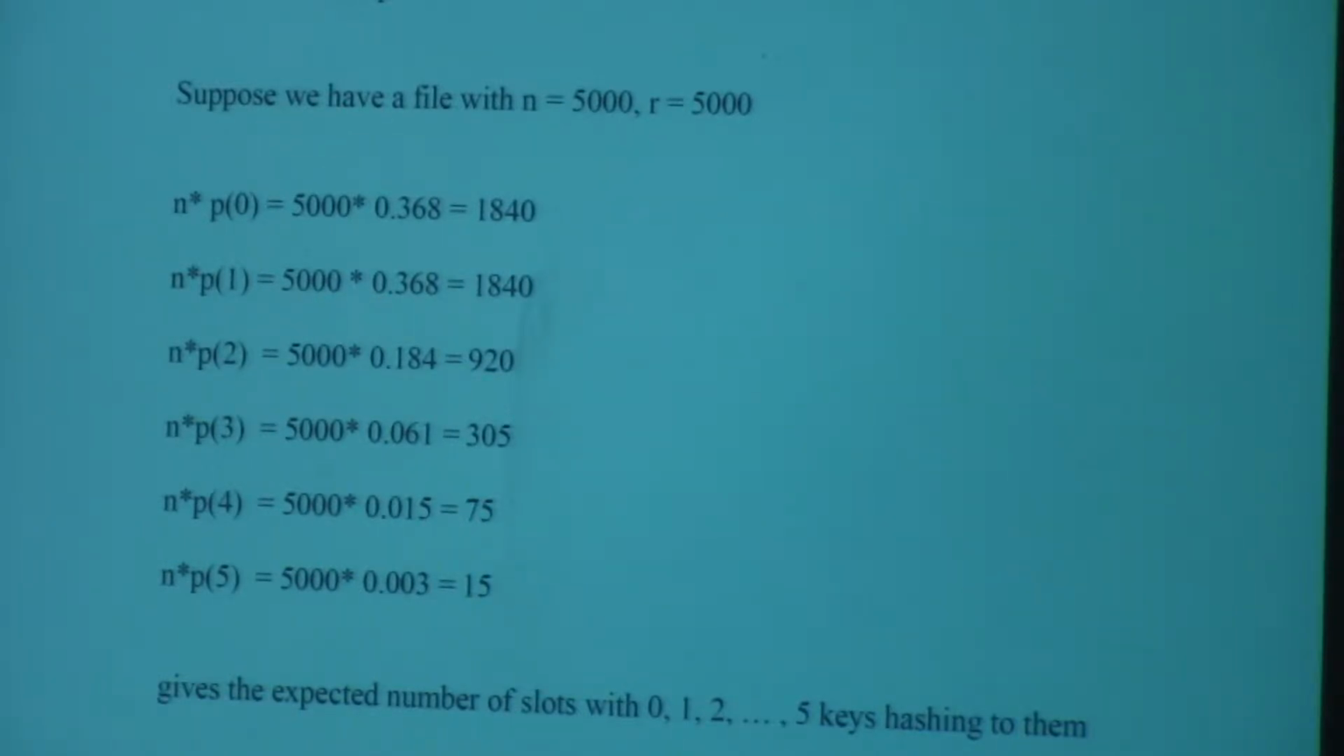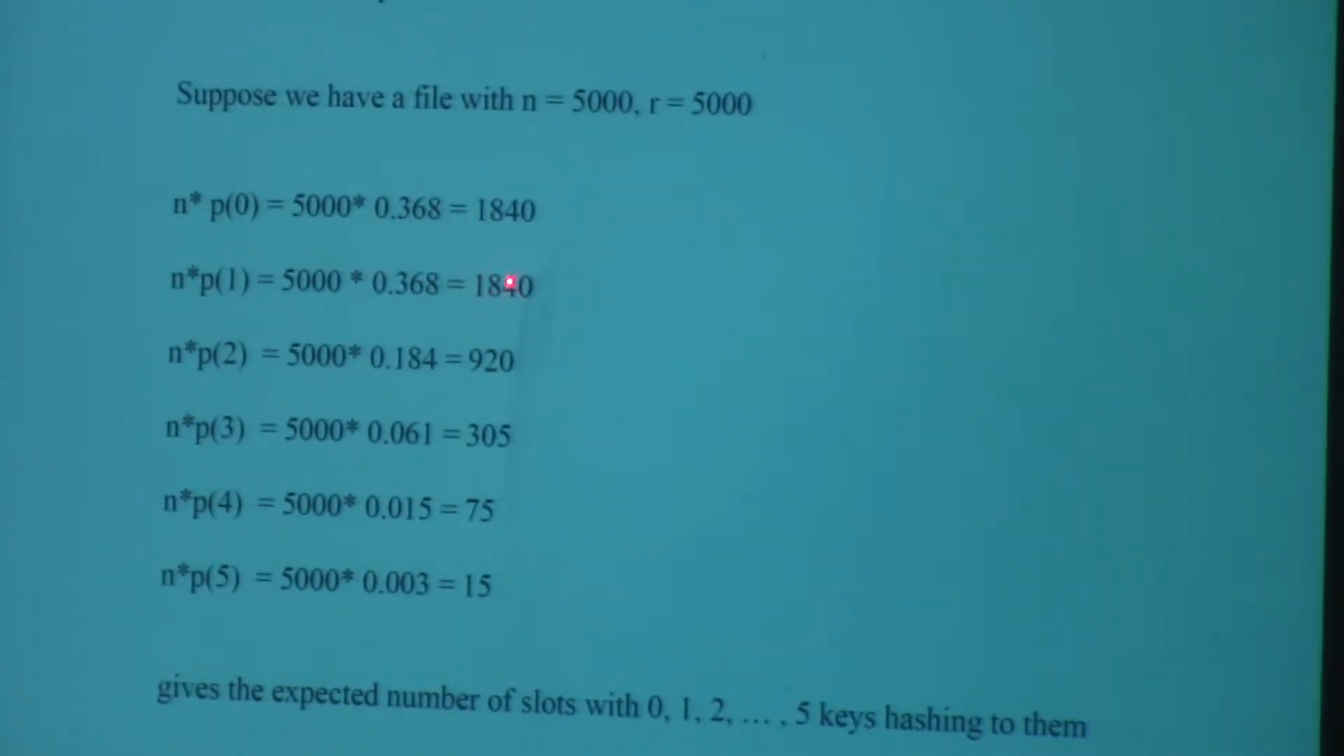Now, this sounds, I would say, outrageously crazy, because we developed this model using the binomial distribution with a 1 over n likely probability. And I'm telling you right now that 1,840 slots will have 0 records hashing to them using the best possible hashing function we can provide. It's absolutely true, but it does sound outrageous.